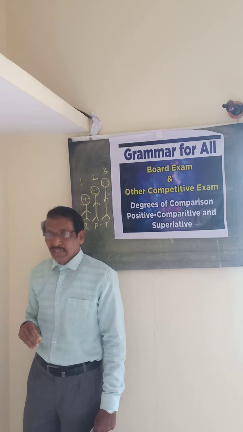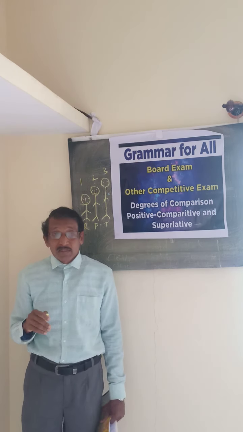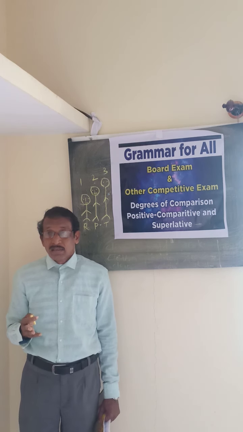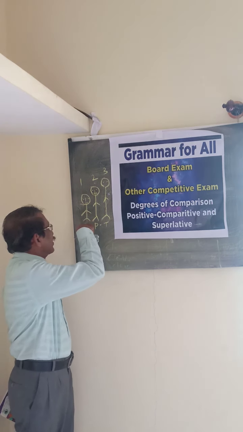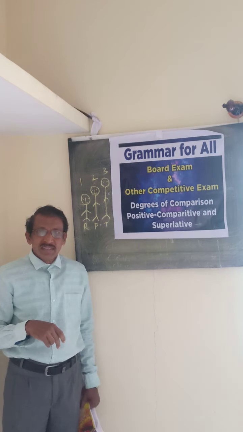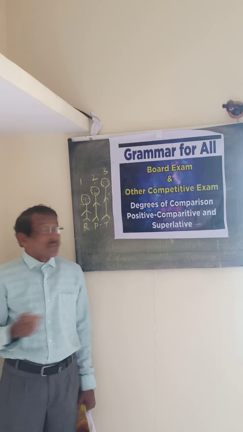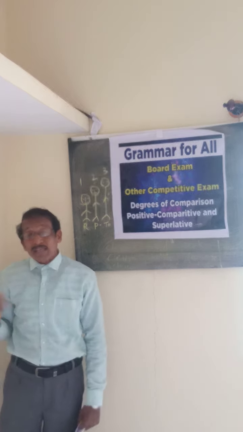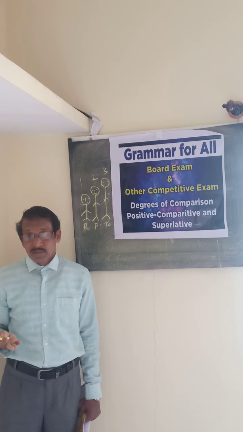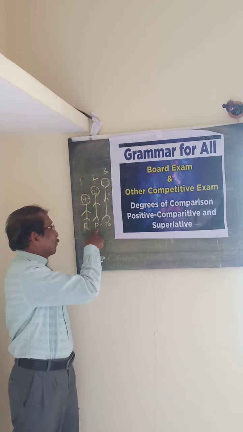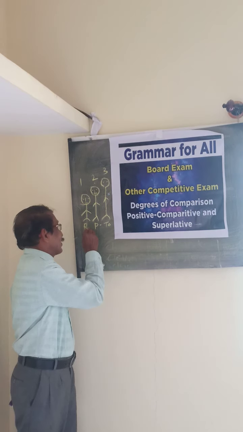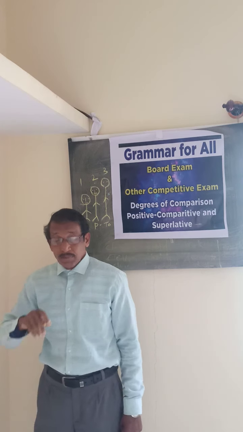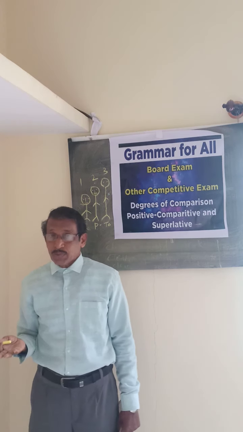If you are using the word tall, or the word short, how do we say it? Tom is the tallest boy in the class. Tom is the tallest boy. Understood? Next one, Peter is taller than Raju. Peter is taller than Raju, we can say.